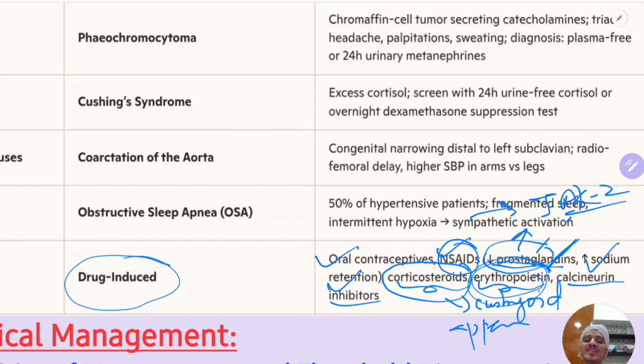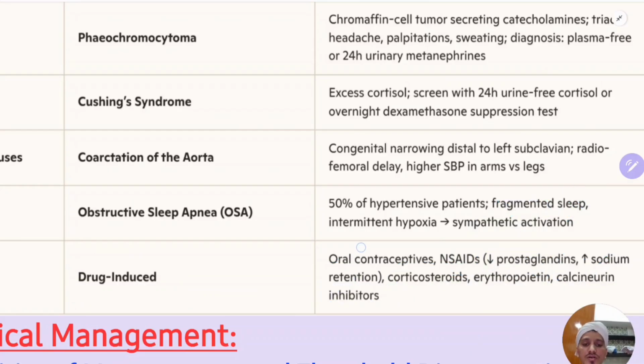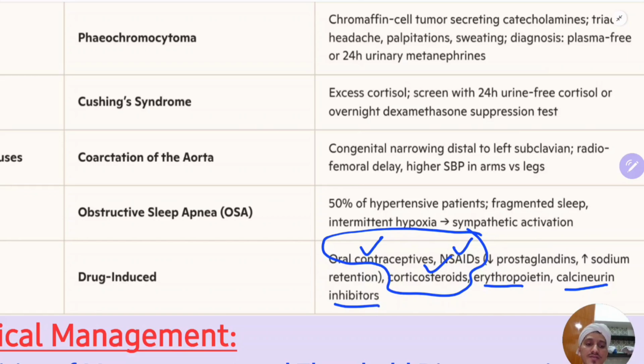And calcineurin inhibitors, for example, in patients with CKD, you use these calcineurin inhibitors. No, sorry, I'm very sorry. So calcineurin inhibitors are other drugs, and they are also responsible for hypertension. Okay, remember, oral contraceptives, NSAIDs and corticosteroids are commonly used drugs, and they are responsible for hypertension. Erythropoietin and calcineurin inhibitors, like tacrolimus, also cause hypertension.